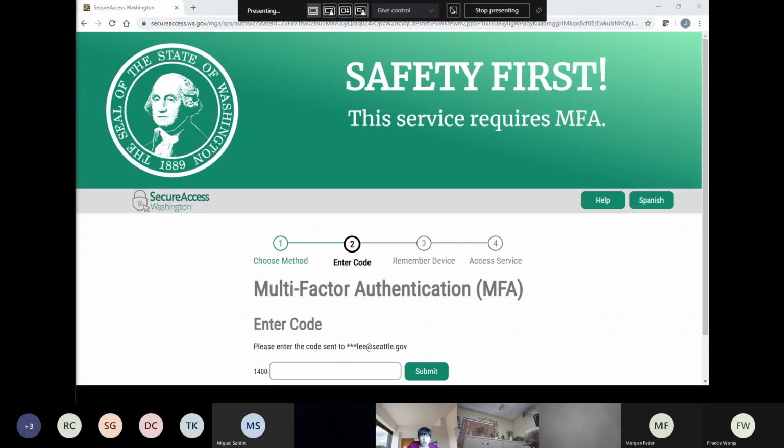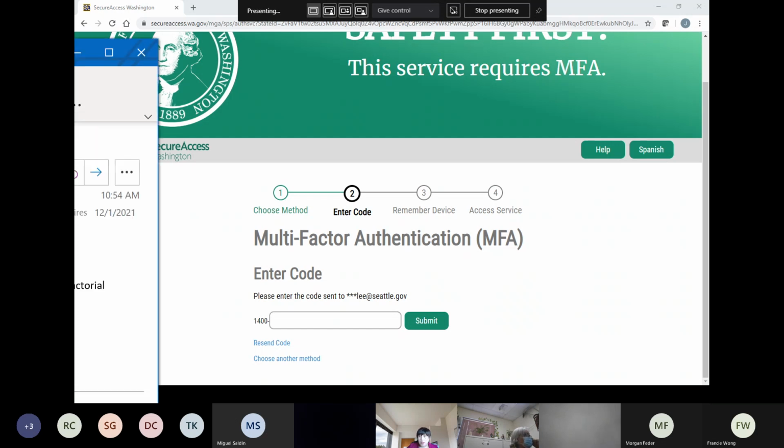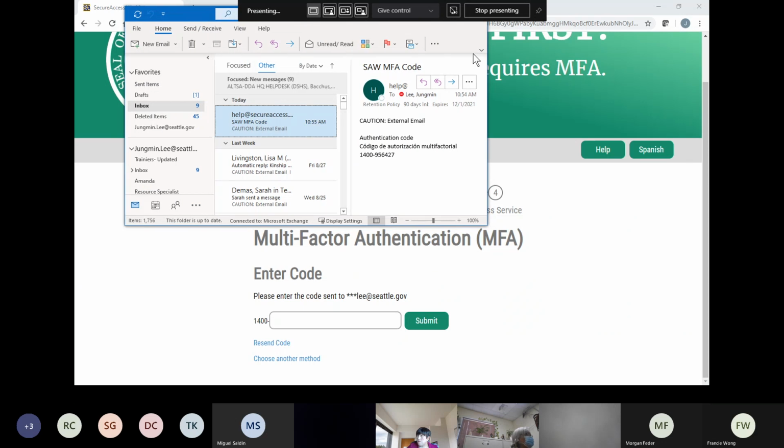Usually the first 4 digits will always be there, so they already provide them here. All you need to do is retrieve the 6-digit passcode. Usually it happens really quickly. I already got the passcode, and it looks like this. Okay, if you see here.